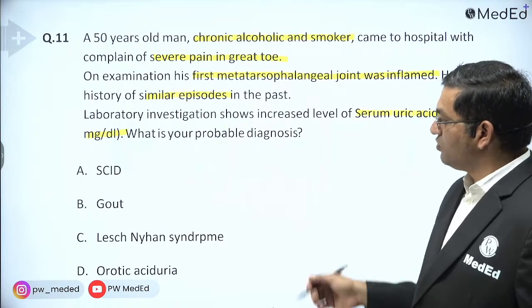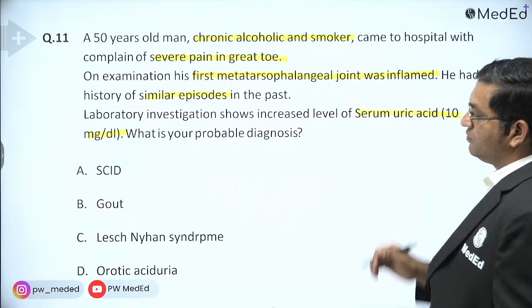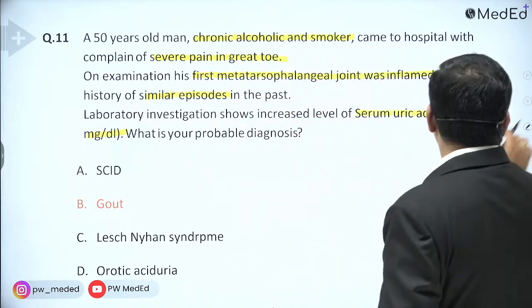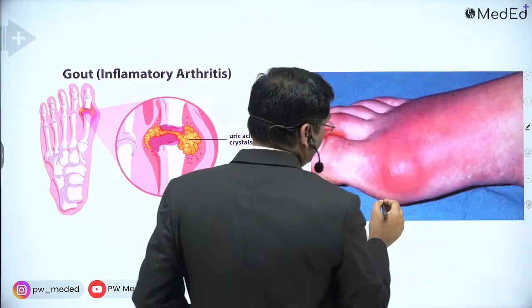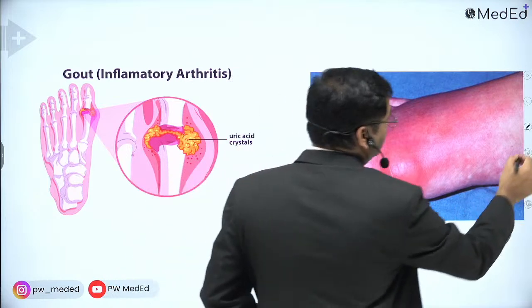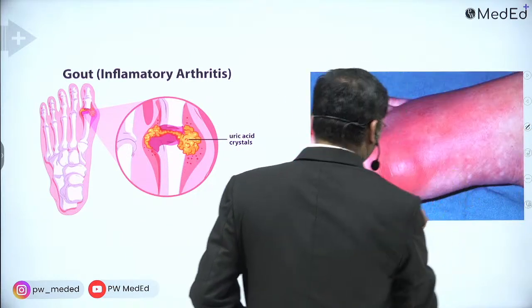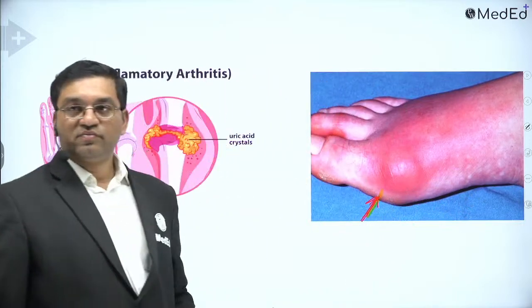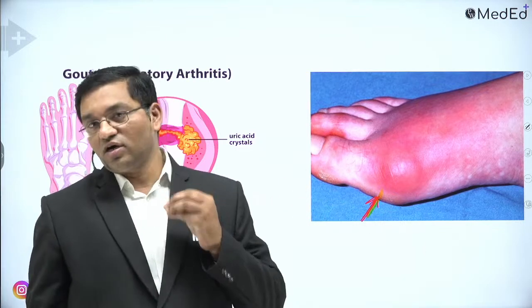It is a case of gout. See the diagram. It involves the first metatarsophalangeal joint, and when it is involved, it is known as podagra gout.